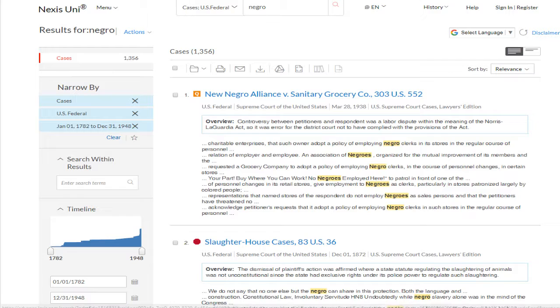So LexisNexis, the product is now called Nexis Uni, is a fairly straightforward database to find state and federal cases. Good luck.